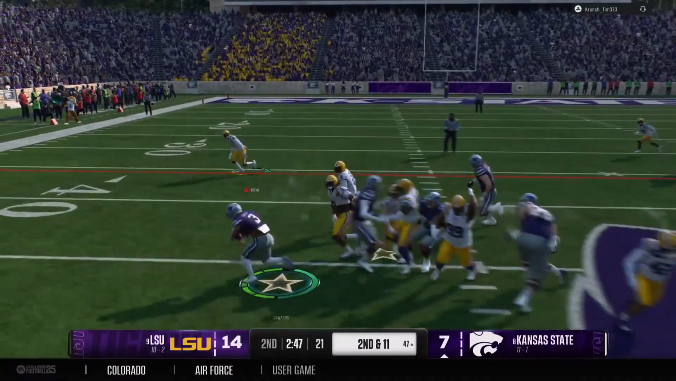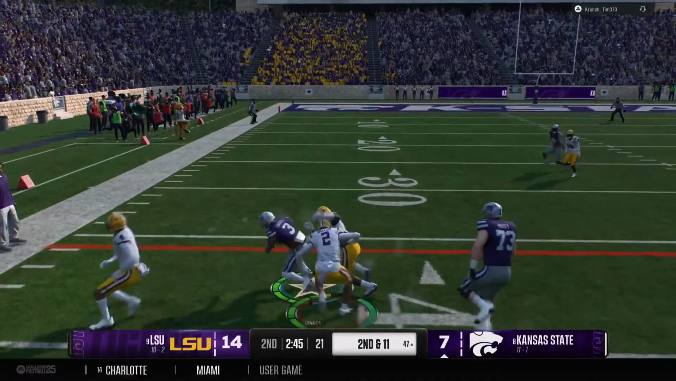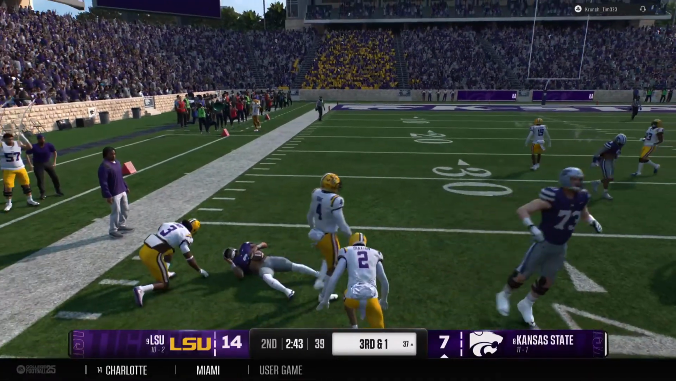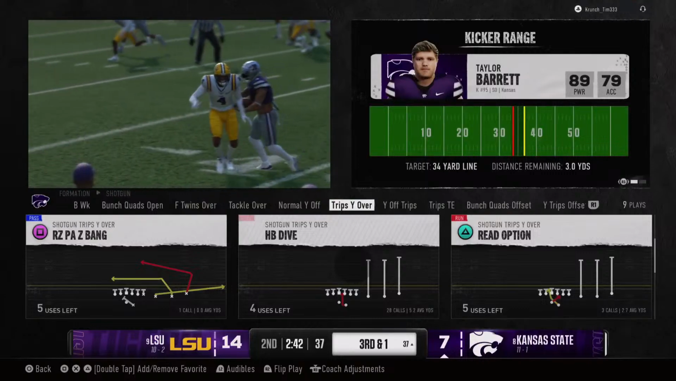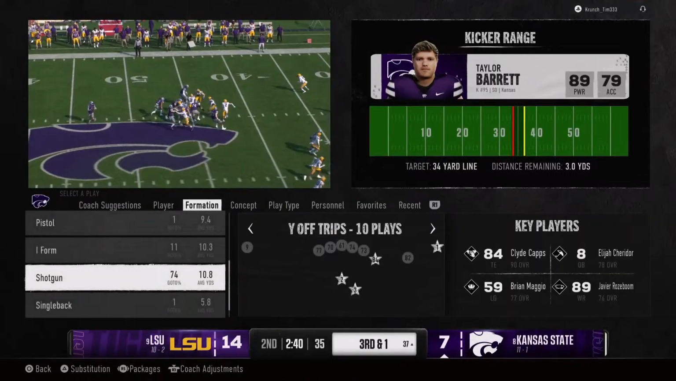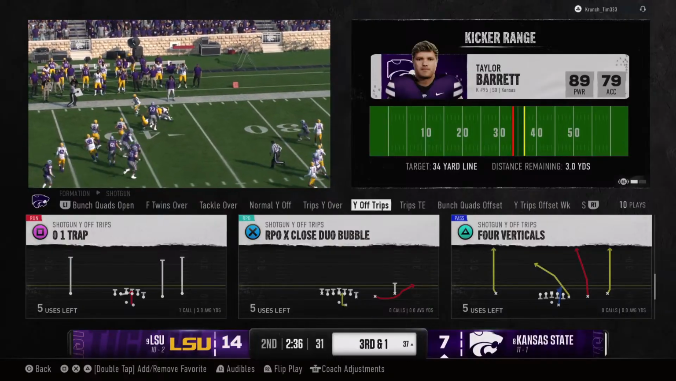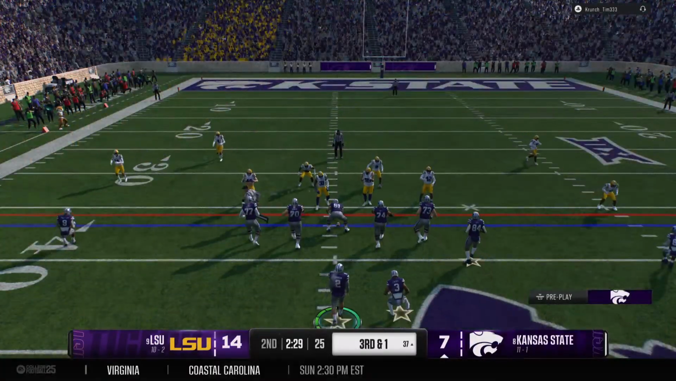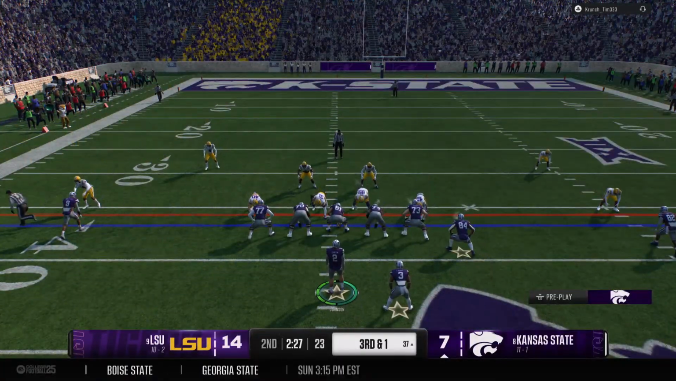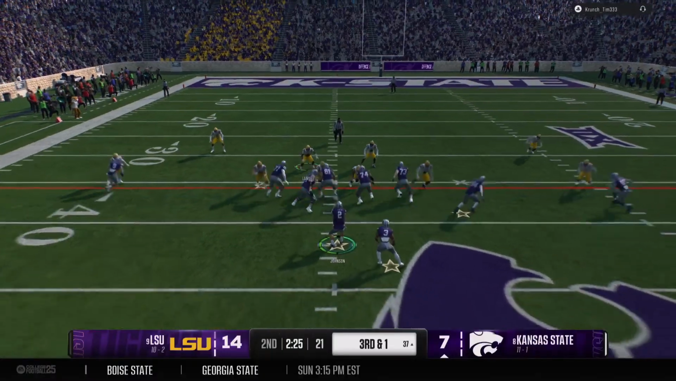Here comes a handoff. Breaking tackles. And now the defense able to bring him down. Coaches told us in the pregame production meetings they love this back's mixture of speed and power. We know about the speed, but he also showed the ability to break tackles on that run.